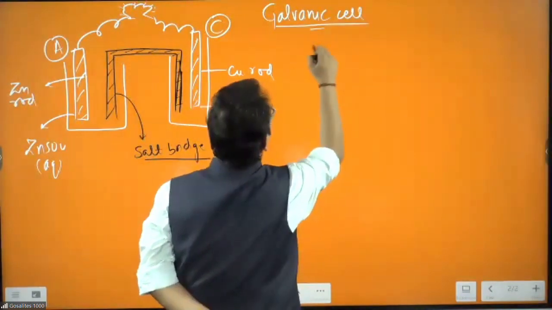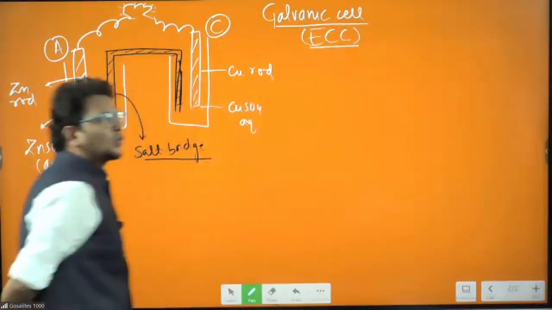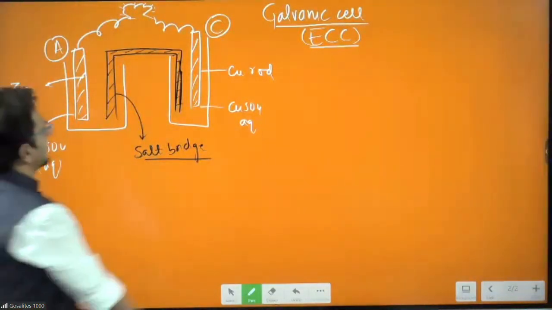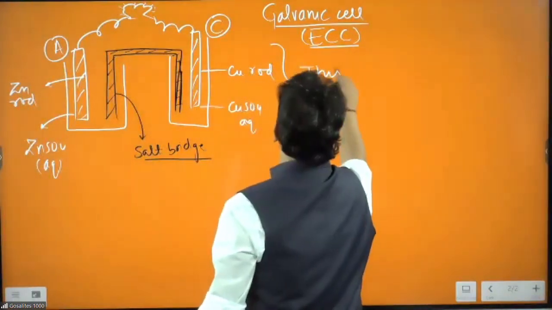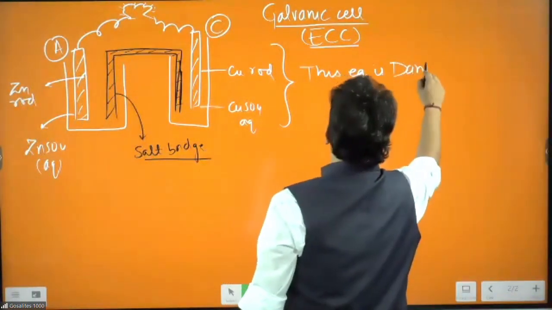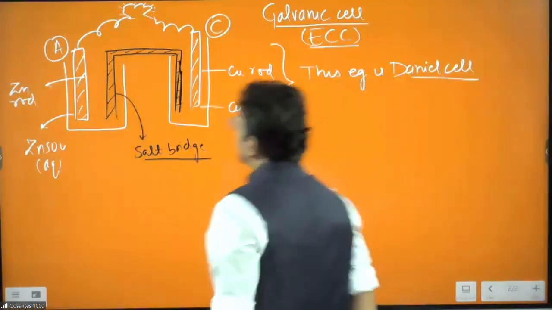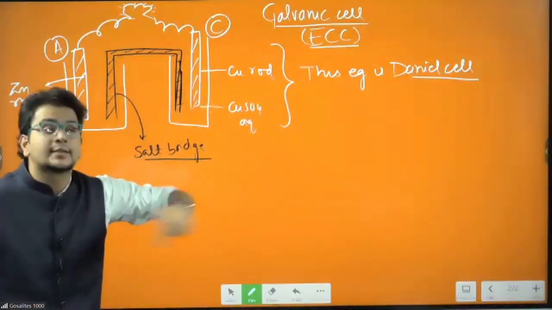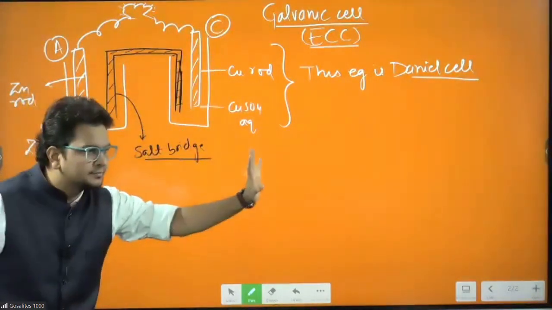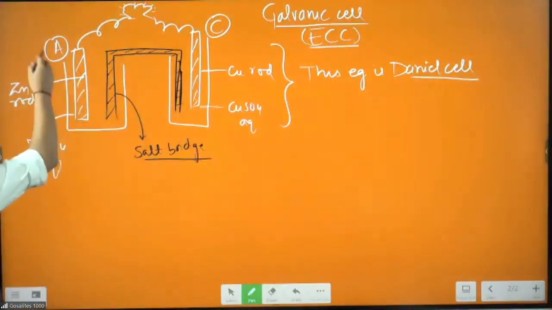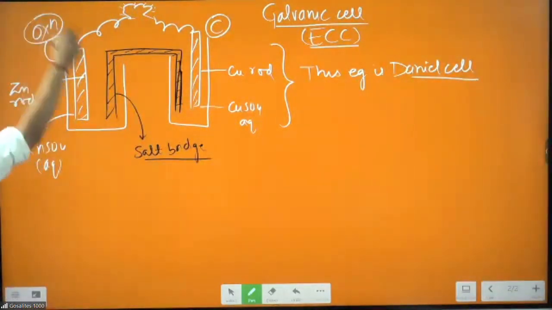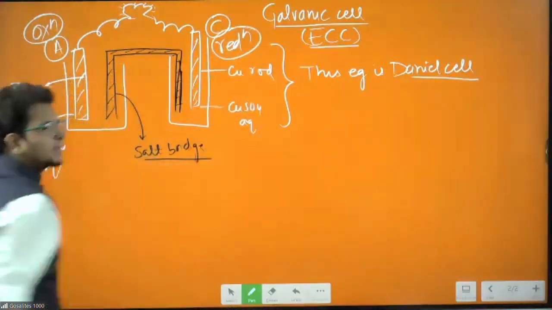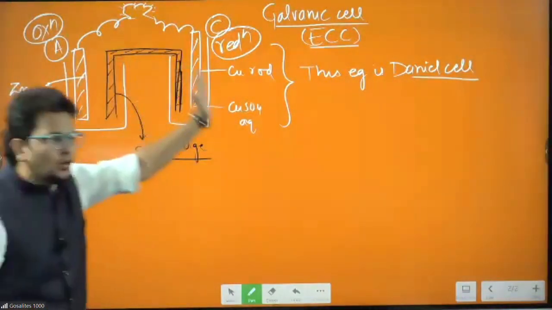It is also called an electrochemical cell, or galvanic cell. The example I have taken is the Daniell cell. So understand, Daniell cell means when the anode is zinc and the cathode is copper, then we call it a Daniell cell. Daniell cell is an example of a galvanic or electrochemical cell. Understood? Now, what happens at the anode? At the anode, oxidation happens. At the cathode, reduction happens.